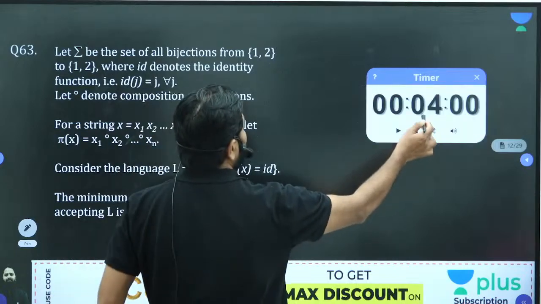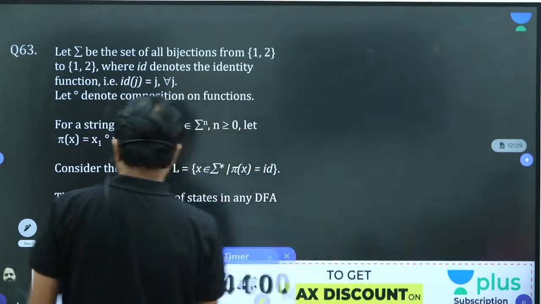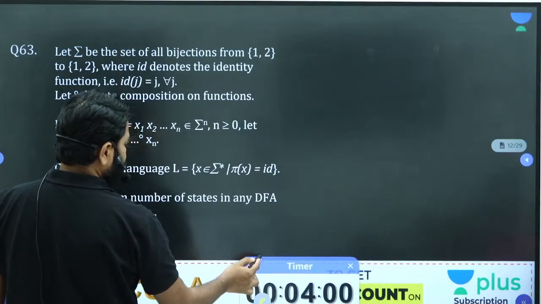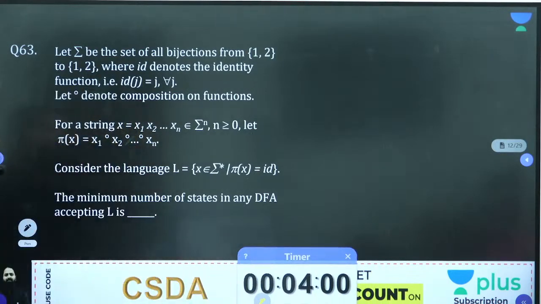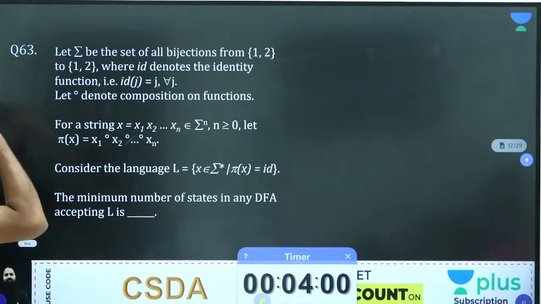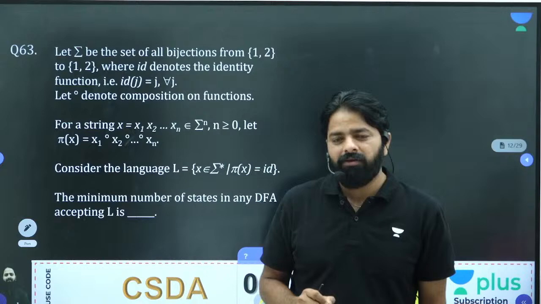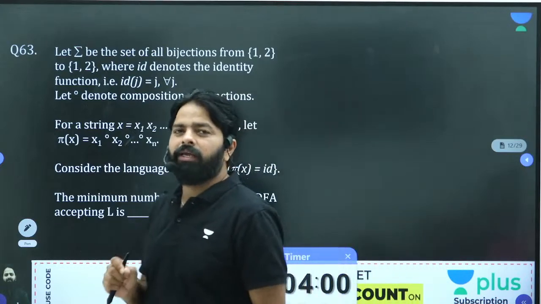Okay, let's see. I've given 4 minutes, right? The problem with this kind of question is that it's not related to one subject. So that's the one key point.